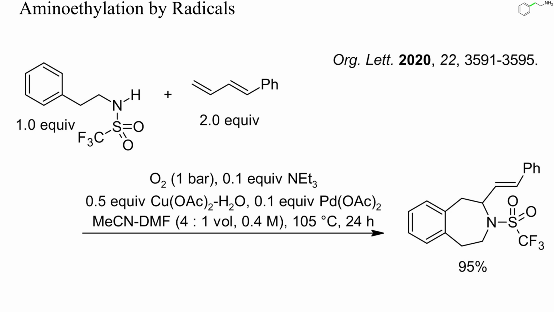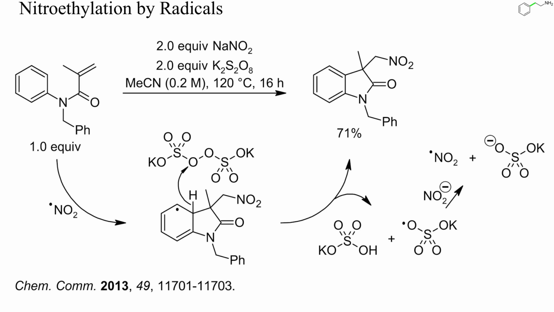This strategy was used here to prepare a substituted benzazepine. Nitrogen-centered radicals can also be generated by oxidation of nitrite, as in this example. Addition of this radical to a methacrylamide and then intramolecularly to an arene yielded a nitroethyl arene.